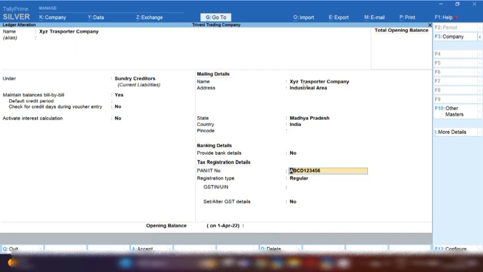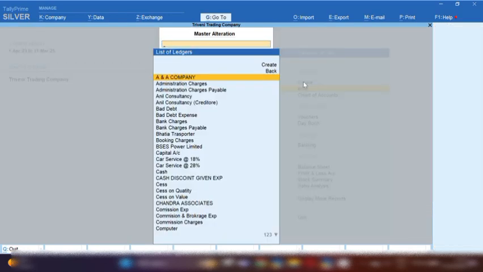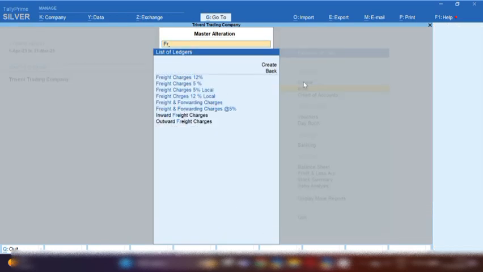Don't forget to take the PAN number of the party, otherwise 20% TDS will be deducted on the service provided. So here I have filled in the PAN number and then the GST number of the party, and by pressing Ctrl A we can save the created ledger.